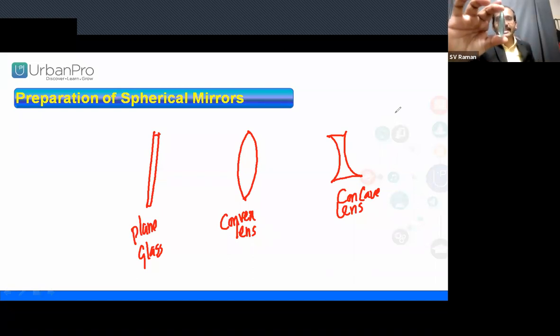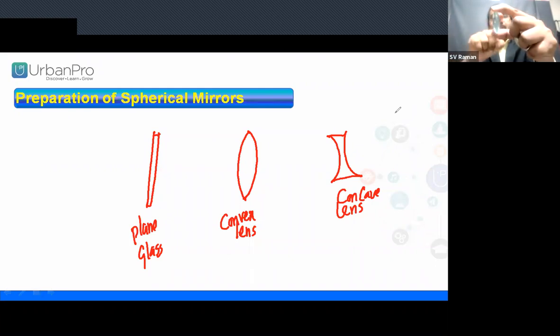Now, do you want to see the convex lens practically? In the convex lens, the center part is very thick and the end points are very thin. Both sides bulge outwards. This is a convex lens. Coming to the concave lens, the edges are very thick and the center point is very thin. Both sides curve inwards. This is a concave lens. Clear?